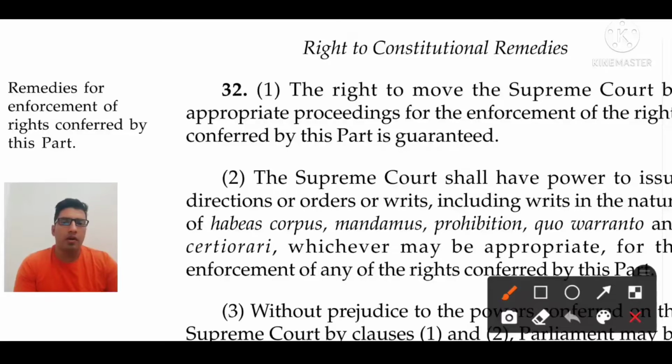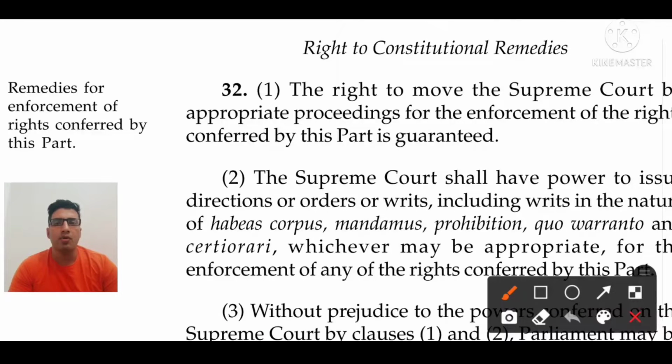And our constitution framer, Bhimrao Ambedkar, also told the people that Article 32 is the fundamental of all fundamental rights. Yes, fundamental rights are provided by our constitution, but if you do not have Article 32, then what is the meaning of having other fundamental rights?